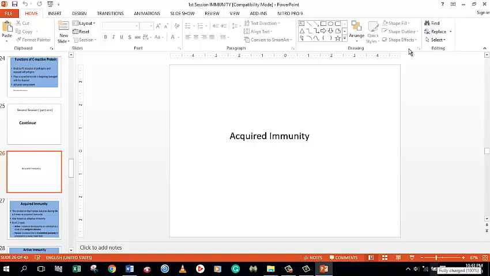Let me continue with the second part of the first session. In the second part of the first session, we would like to continue with acquired immunity. Let's have a strong basis.